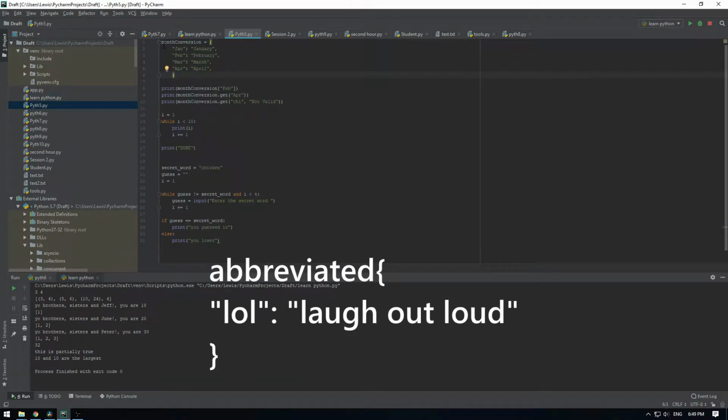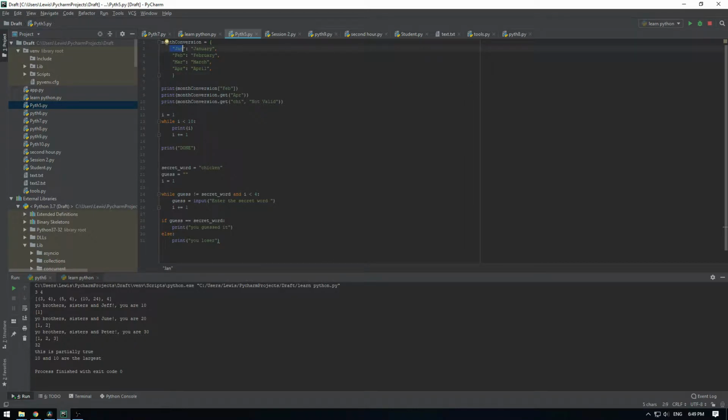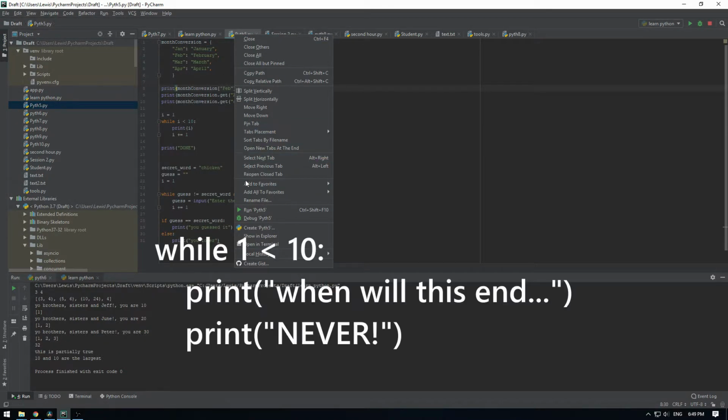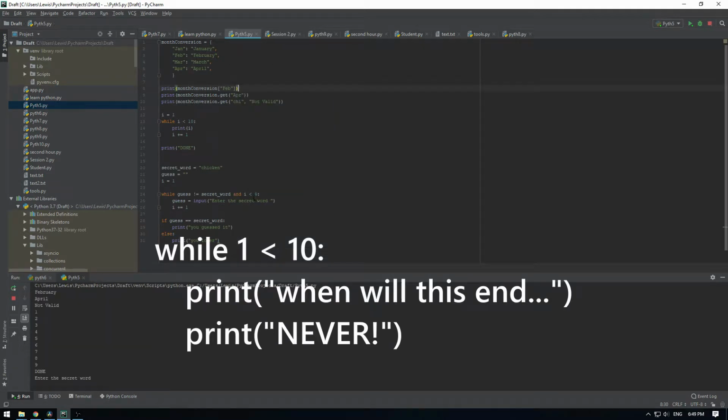Next is dictionaries. These are key-value pairs. That means you can use an abbreviated string and map that to another string. Another topic covered are while loops. While loops execute the code embedded within them while the condition of that while loop is met.